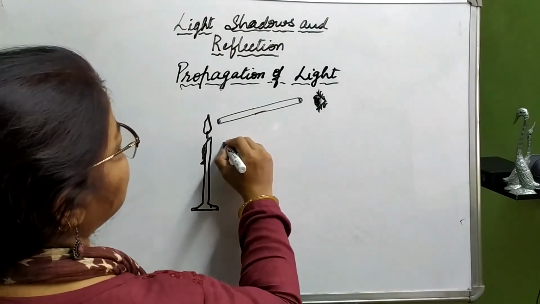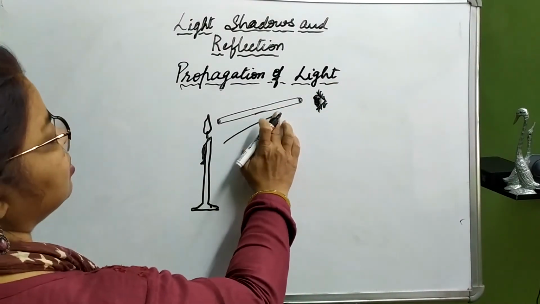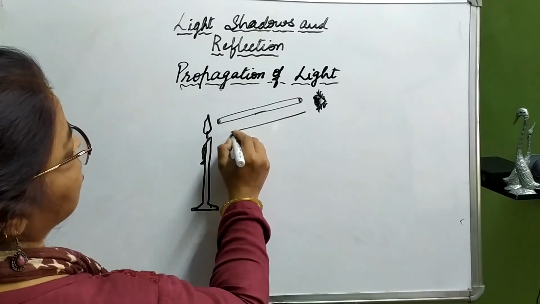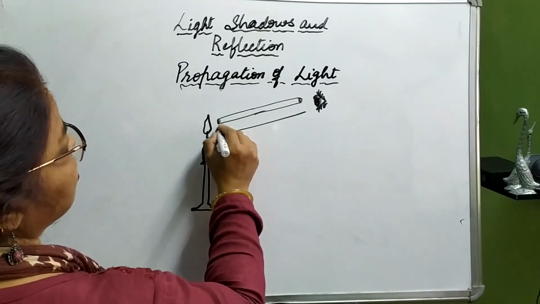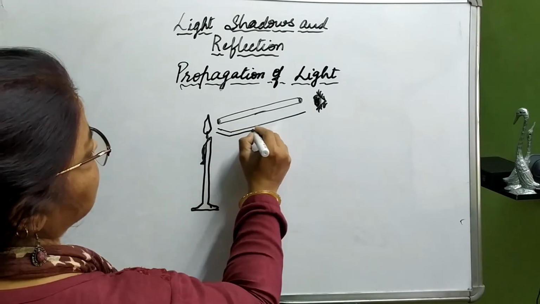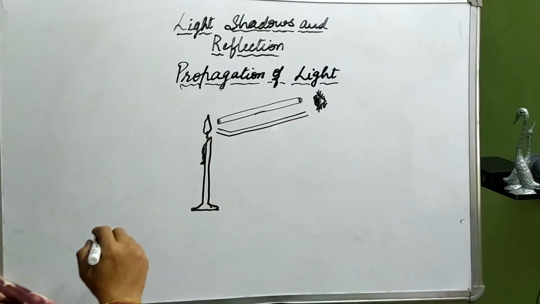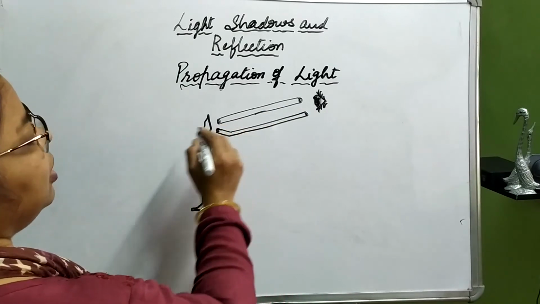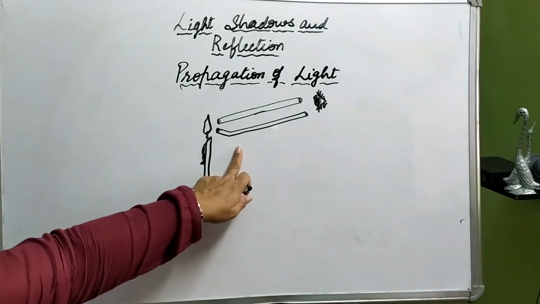But if the straw is bent and then observed, we won't be able to see the light.